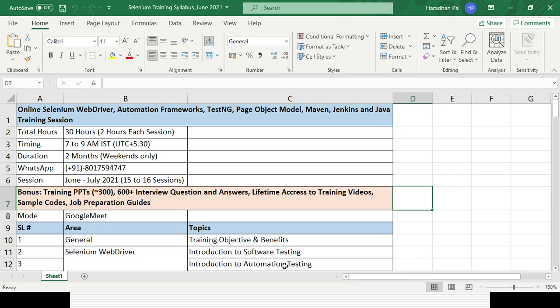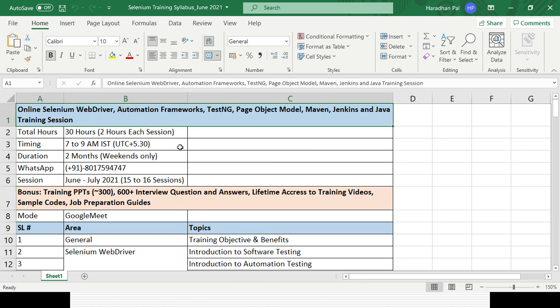So this is the online training session: Selenium WebDriver, automation framework, TestNG, Page Object Model, Maven, Jenkins and basic and advanced Java. It will be a 2-month duration, only weekends, June to July. After each session is over, I will send the PPT shared in the sessions.